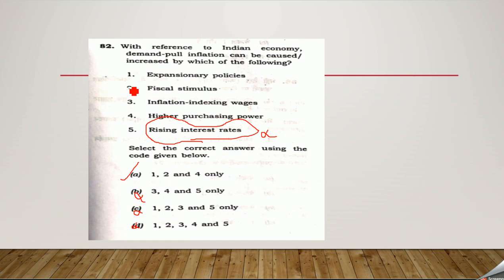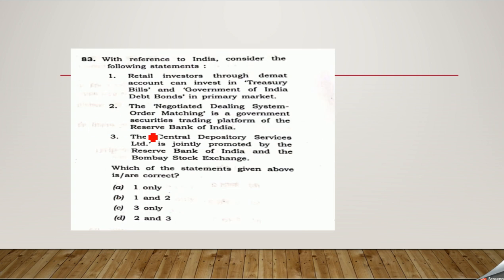That is A, expansionary policies, fiscal stimulus, and also higher purchasing power. Inflation indexing wages cannot be the reason again for the same, because we'll be understanding the same in our further classes where I'll be speaking about inflation in detail.